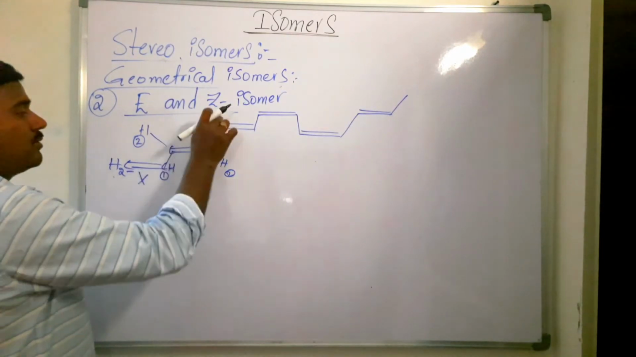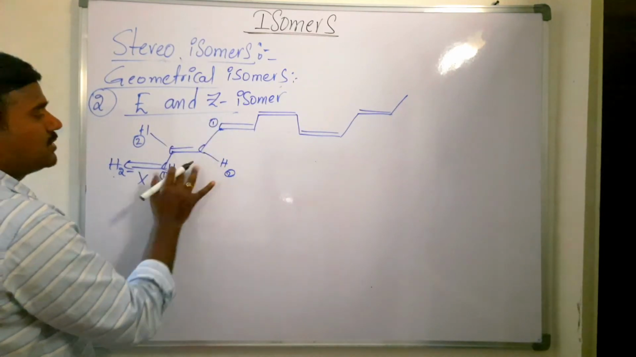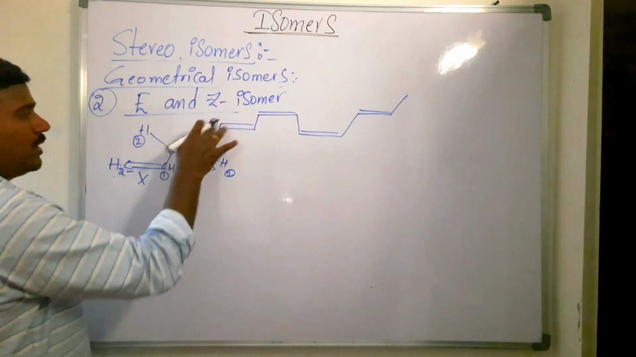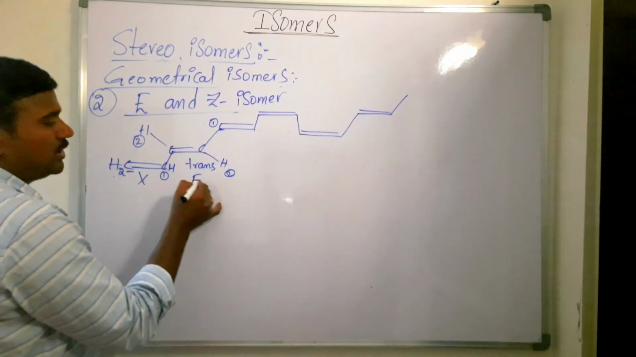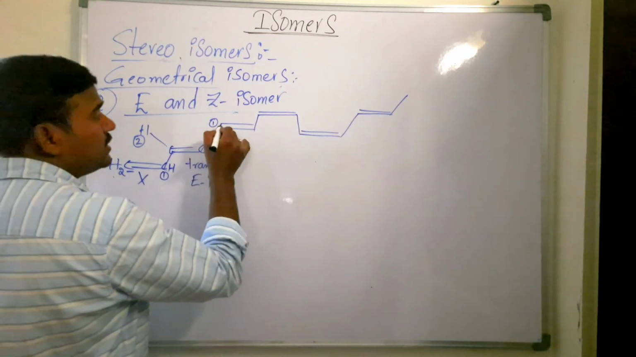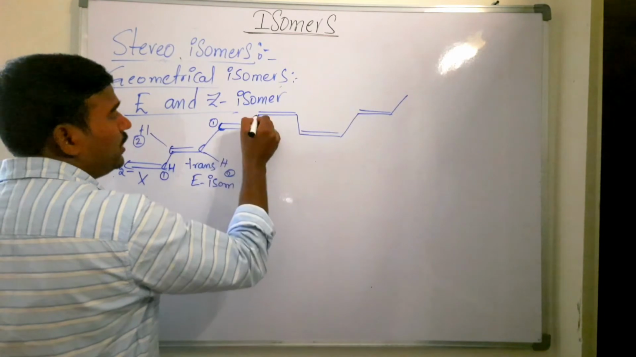Same priority groups are on same, sorry, it is not cis, it is trans. So trans, opposite side, no? So same priority groups are on opposite sides, so it is called E isomer. Is that clear?